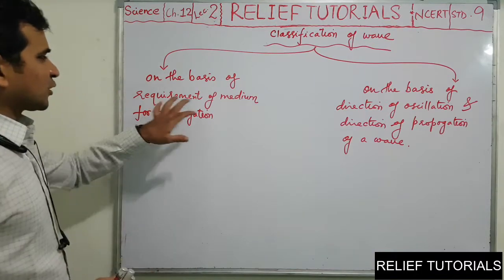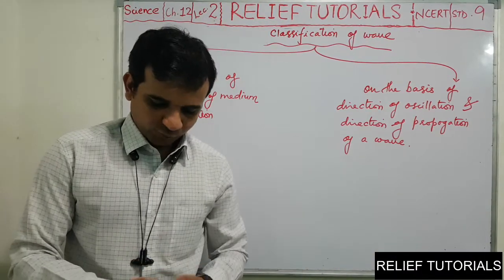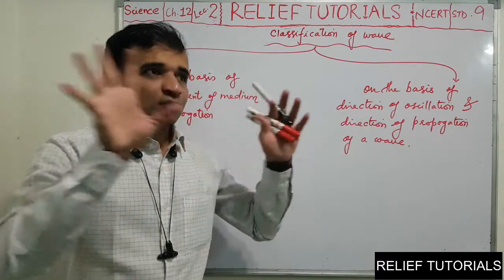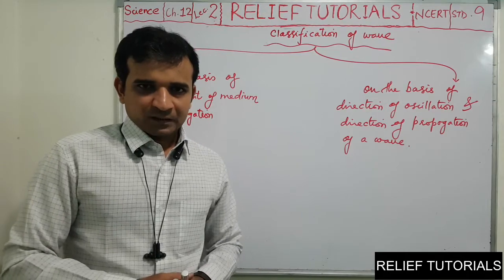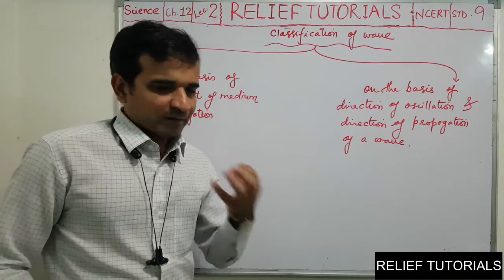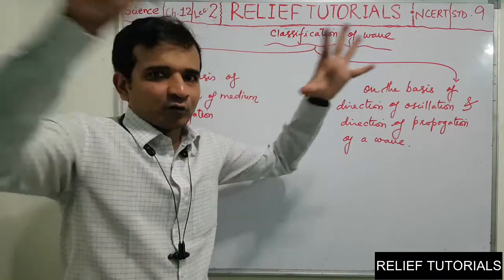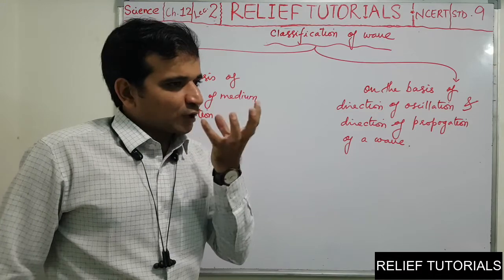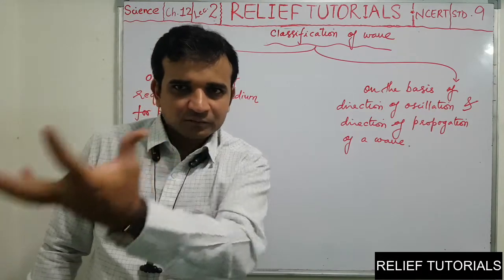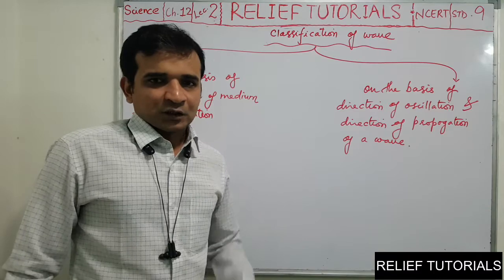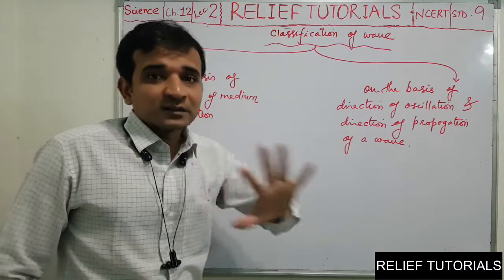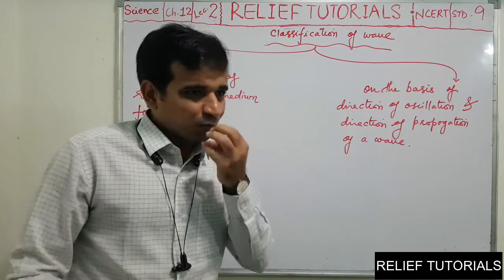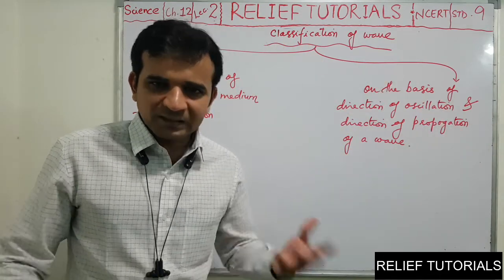Based on the requirement of medium, let me tell you, there are two types of waves. Some waves can only propagate in the presence of a certain type of medium. Like when I speak here, I produce sound waves. So I am the sound producer. When I produce a sound, how does it reach the person in other directions? It reaches the other persons with the help of the air medium present here. Without any medium present here, sound cannot travel. Many such waves are there.